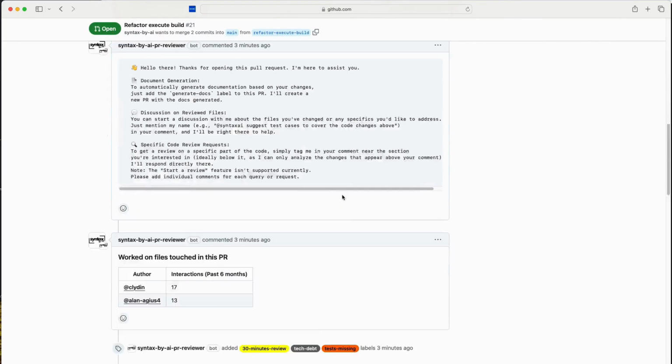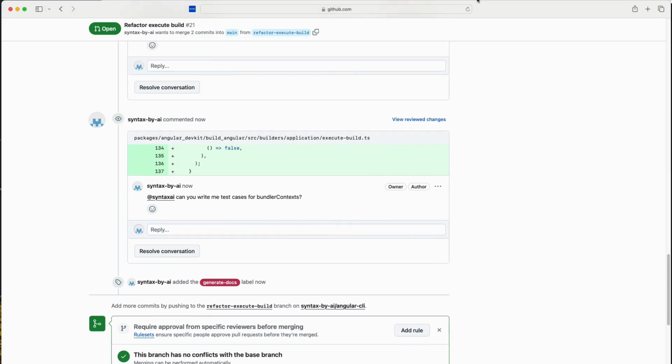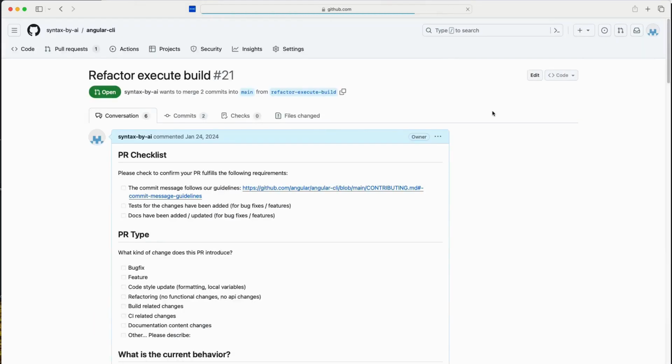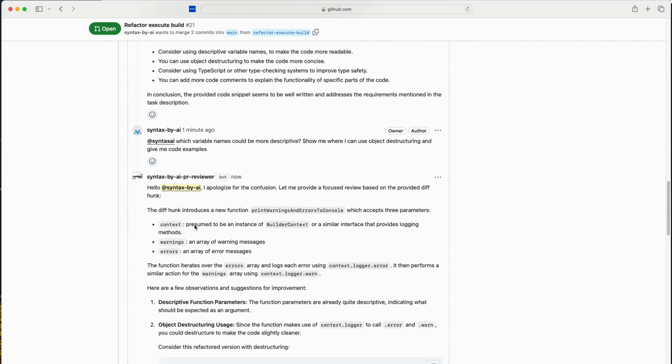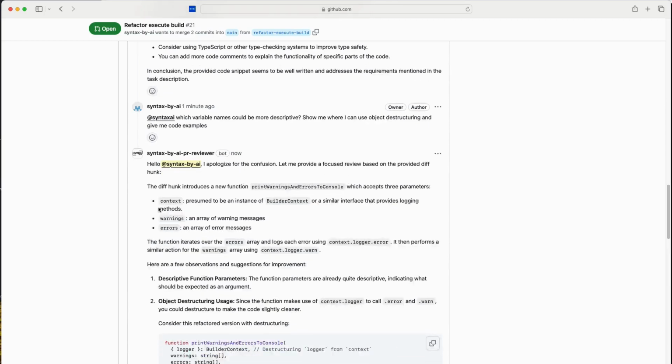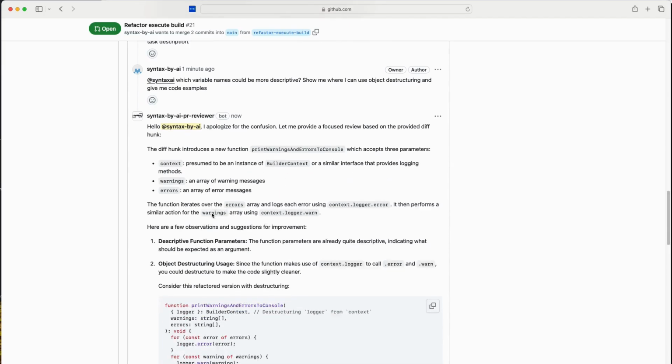Let's see if the bot replied yet. Okay, let's refresh the page. Okay, so let me provide a focused review based on the provided diff hunk. The diff hunk introduces a new function, context presumed to be an instance of builder context or similar, and warnings, an array of warnings.